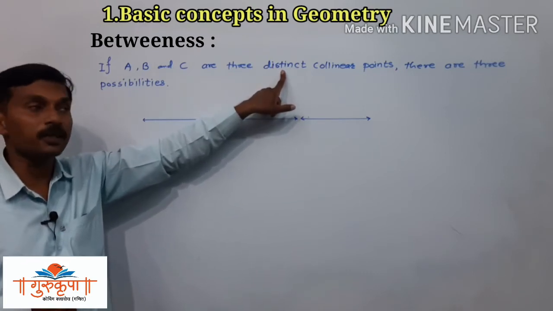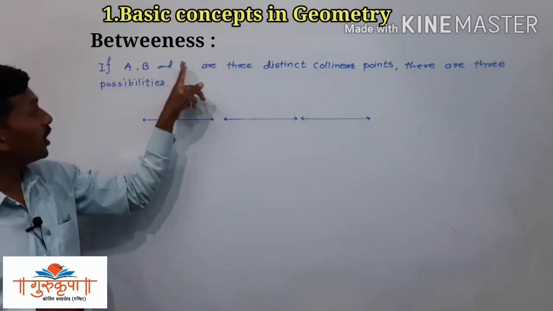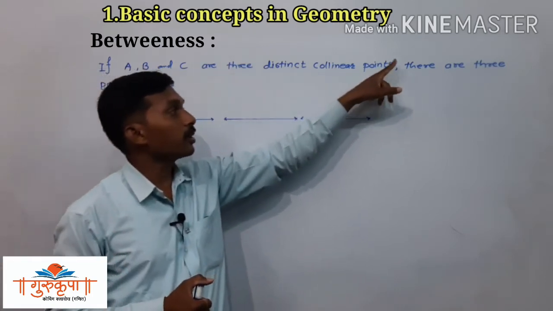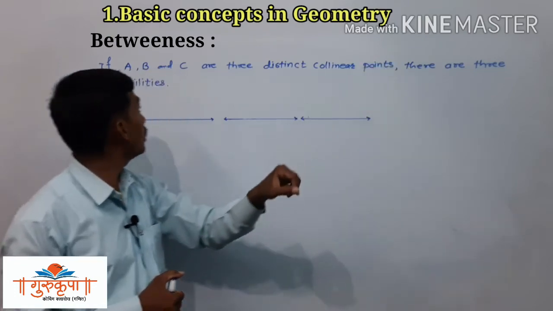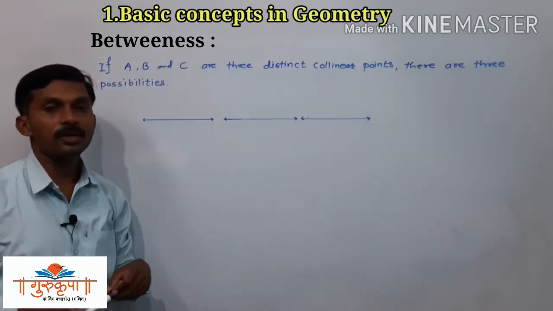Distinct means different. If A, B and C are three distinct collinear points, then there are three possibilities.